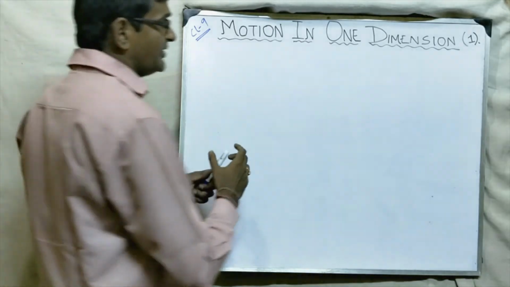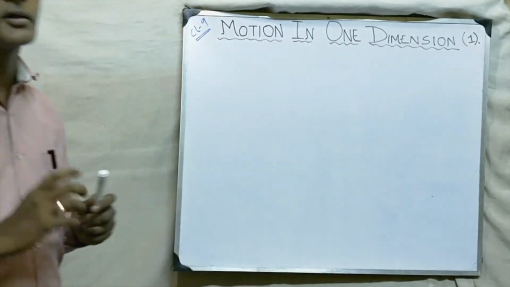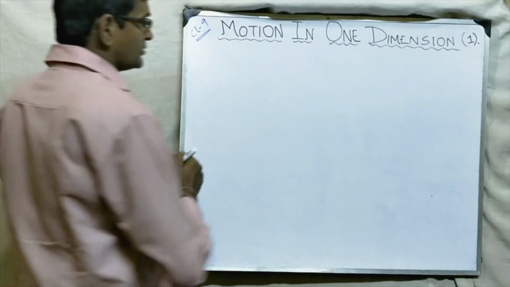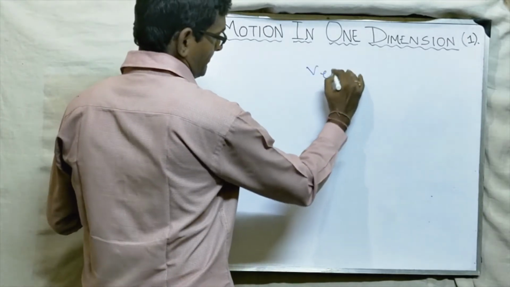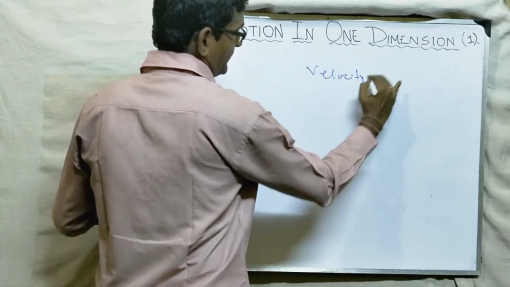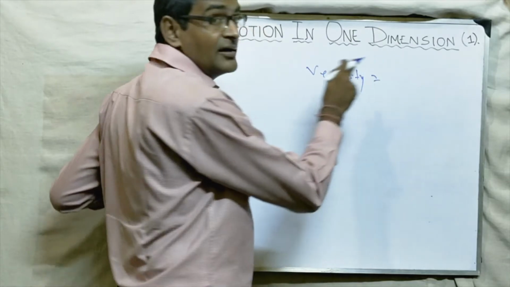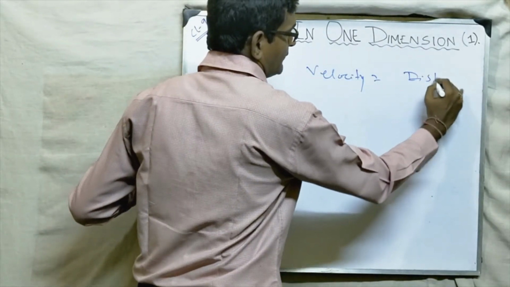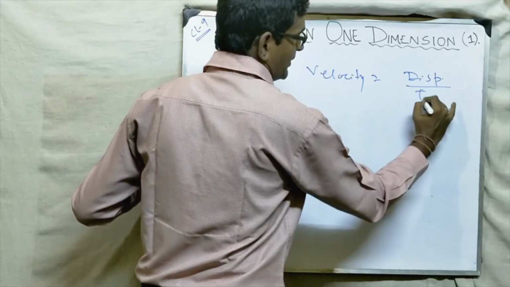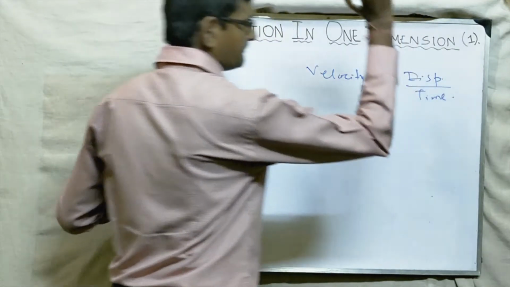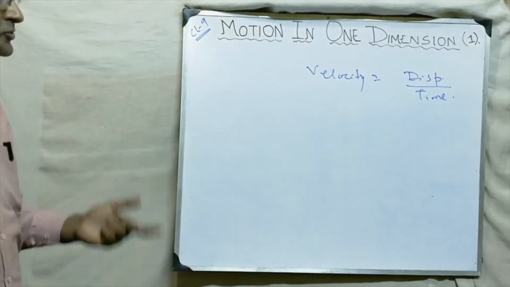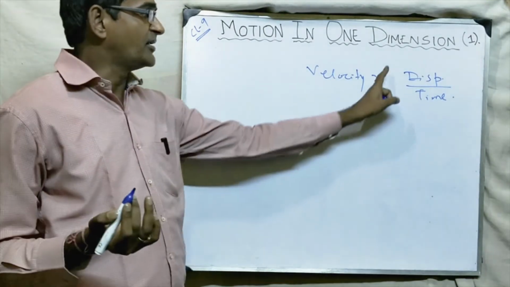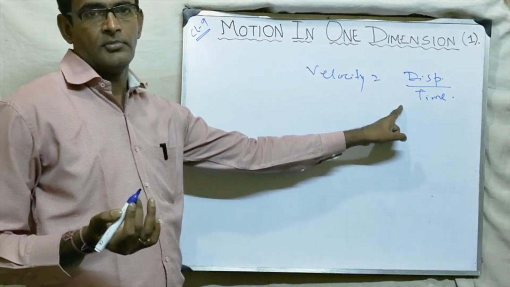Because velocity is actually a vector quantity. That is why the formula of velocity becomes displacement by time. Okay, students?